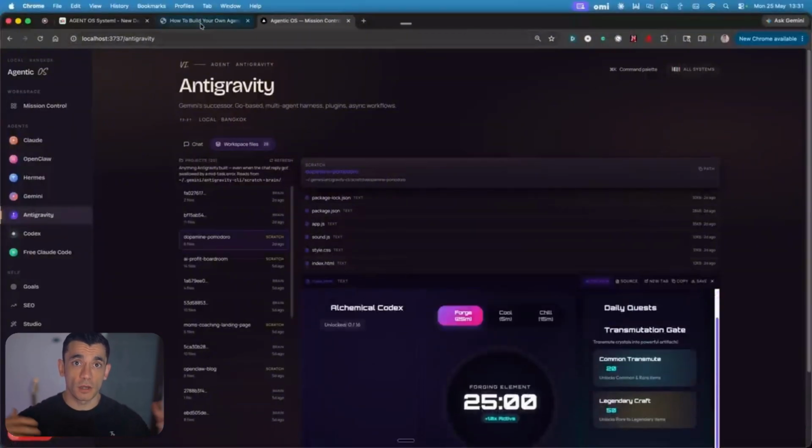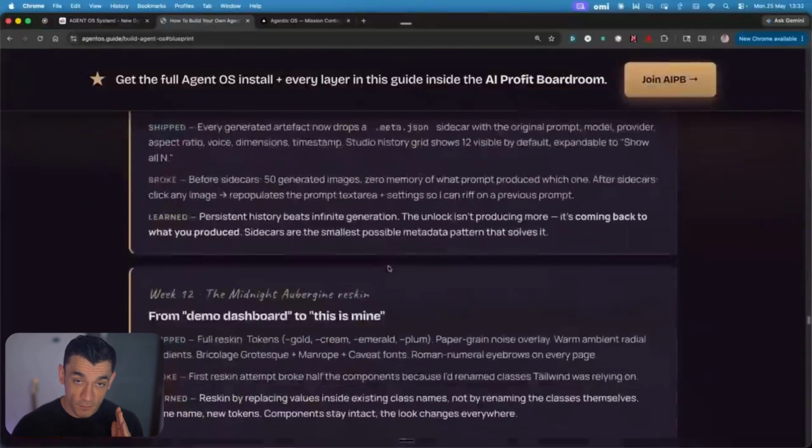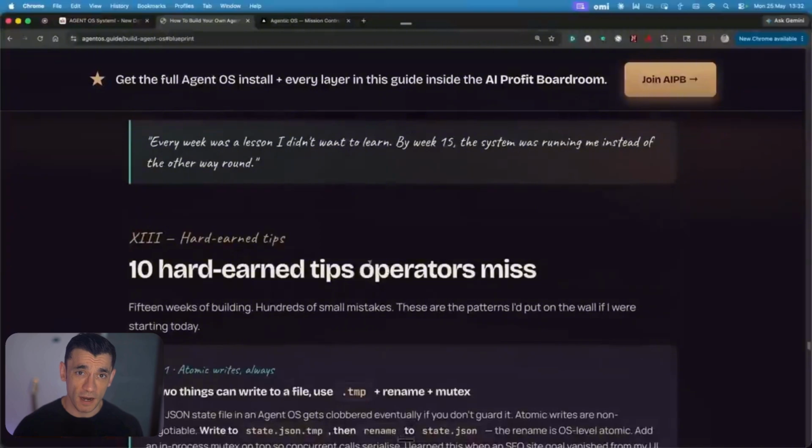Week 4, production and loop. Enable goal mode. Set up your Kanban. Wire the Studio. Turn on the loop hooks so every output writes back to your vault. Day 30, you have a working agent OS that compounds.